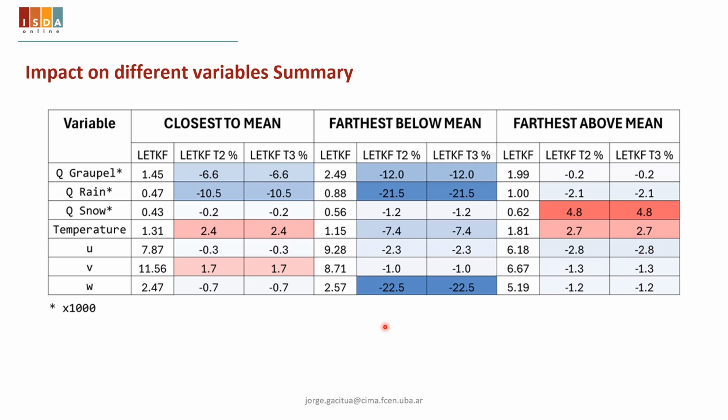One thing that we can say is that the scenario where the observation is the farthest below mean is also the case where the difference between the observations and the mean is larger, because even though the farthest above mean is also the maximum reflectivity in all the members, the difference between that point and the closest to mean, or the mean of the ensemble, is not that far. So in this case, where the difference between the observations and the ensemble mean is larger, the iterative method is best.